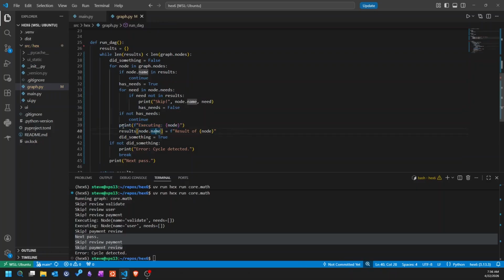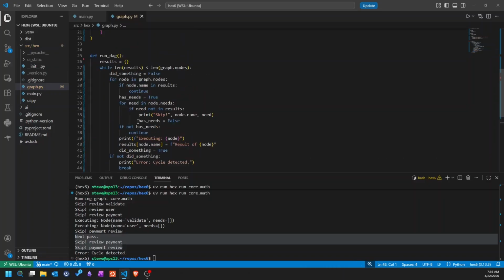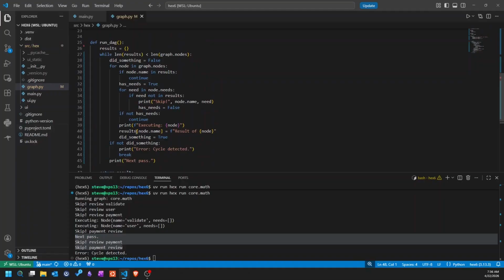It says executing node, and you're going to store your results. You're going to take your node name, and you're just going to put this result of node into the results dictionary, and then you're going to say that you did something. In other words, you executed at least one node in this for loop, and then we got down here, if we did not, that indicates a cycle, and then you can move on to the next pass of the graph. So that's probably good enough for 1 week right there.